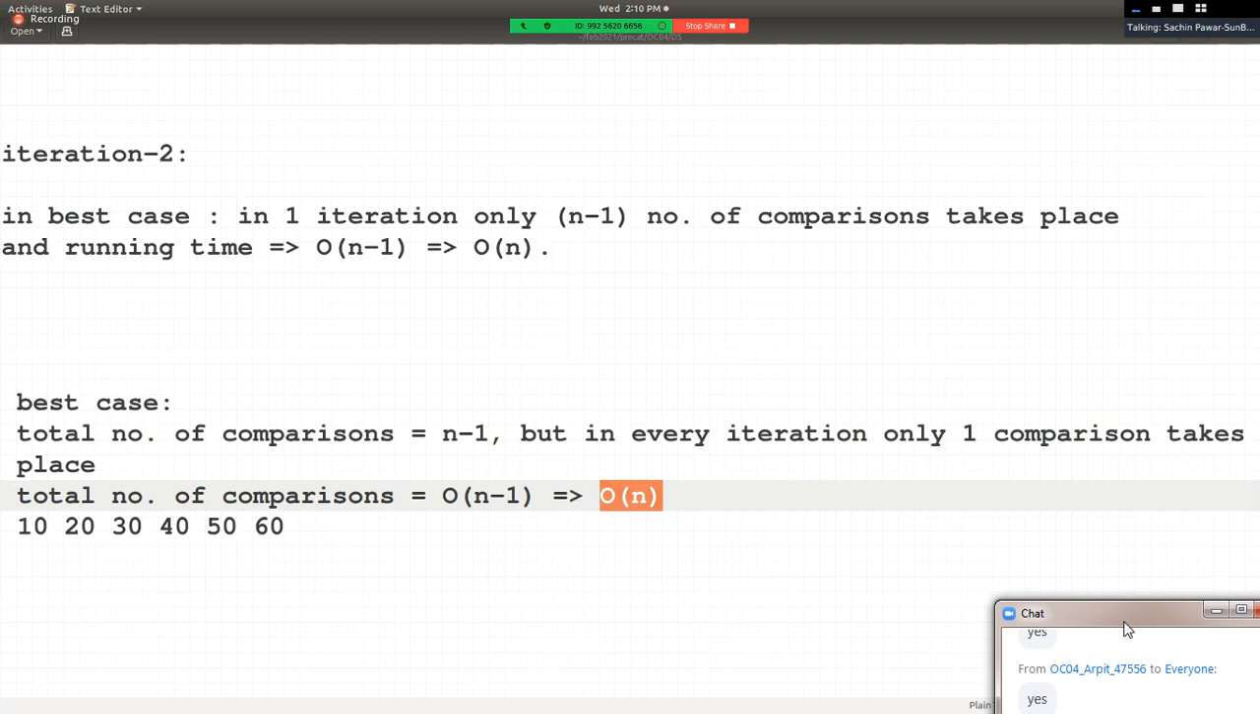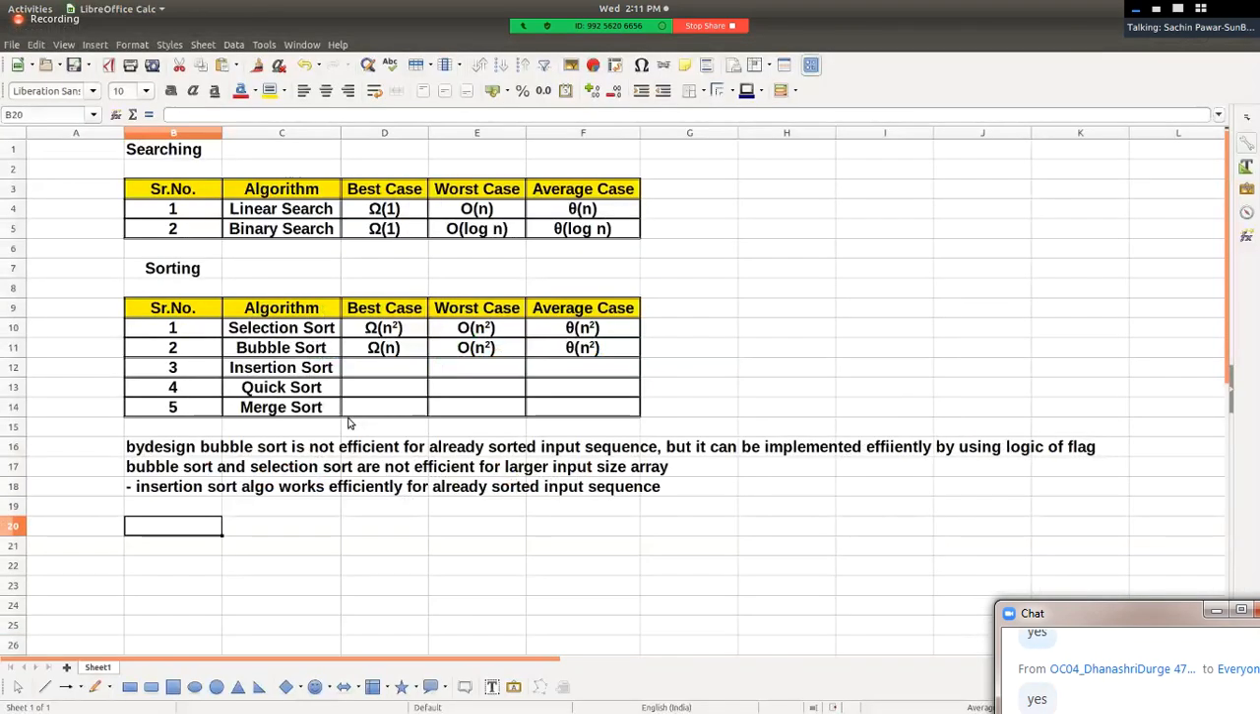Hello friends, is this fine? This is the best case, right? And hence for insertion sort, the worst case and average case are n square, but the best case is Omega of n.